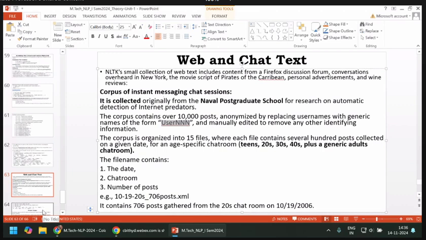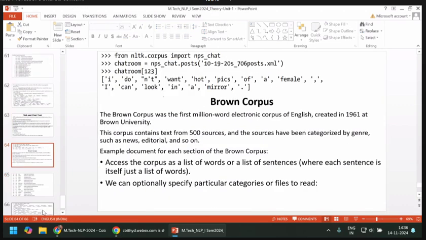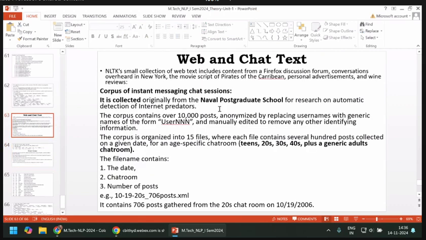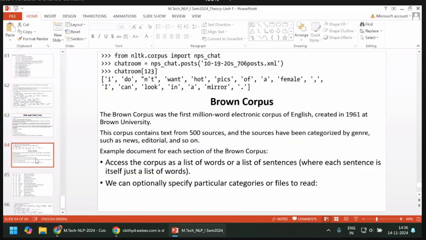Whatever posts are there, you can get using Python syntax. Here, from nltk.corpus import nps_chat. NPS means the Naval Postgraduate School related chats. Those chats are imported from the NLTK corpus, and for experimentation I named a particular file chatroom equal to nps_chat.posts.